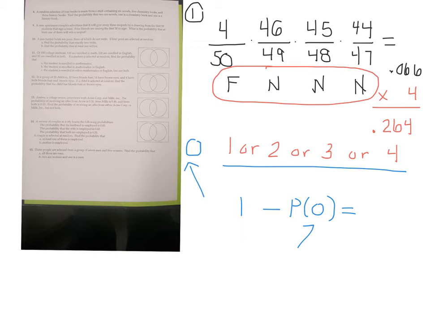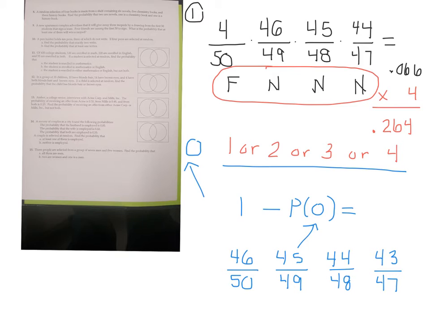Well, this is pretty simple. The probability that 0 of the friends get a moped would be, there's 46 non-friends in the group out of 50 people. I don't put that non-friend back in the group, so now there's 45 people that are not friends out of a total of 49 people remaining. For the third person, now there's 44 non-friends out of a total of 48 people left in the group. And for the fourth person, there's now 43 non-friends out of a total of 47 left in the group.